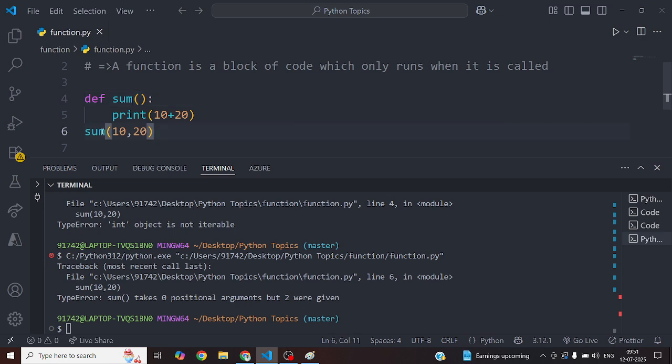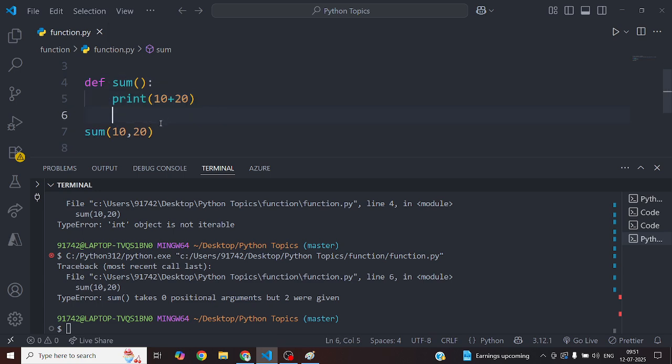But if you notice, sum has two parameters, and the function body, that is the function signature, right? In this signature there is no 10 plus 20, but if you are passing two parameters, you have to define those two arguments here also. The number should match. If you are passing two values, here it should be two values.